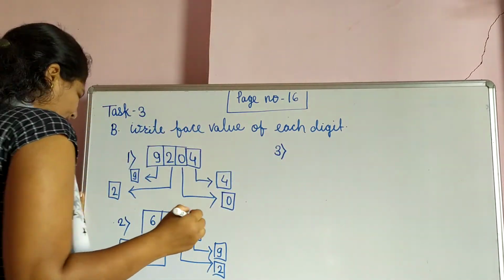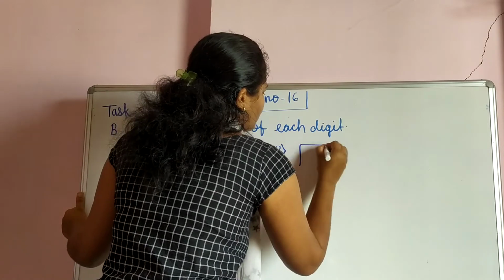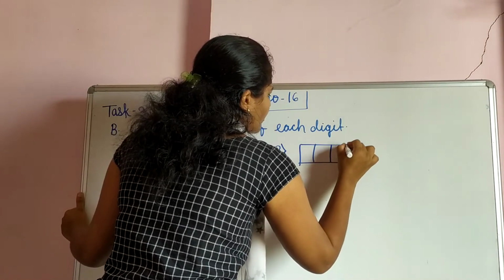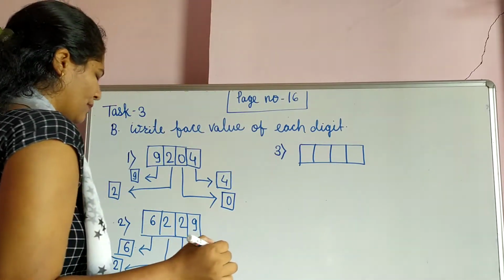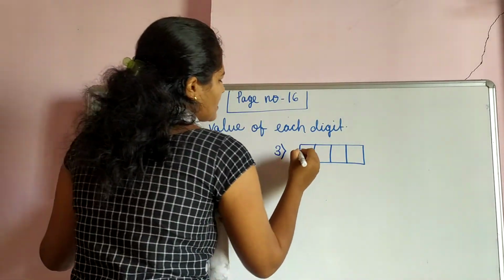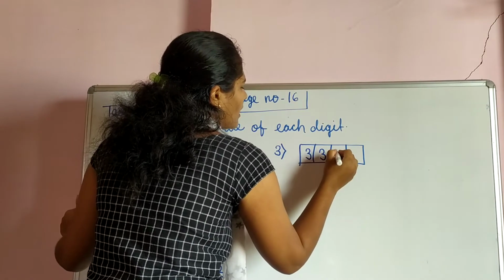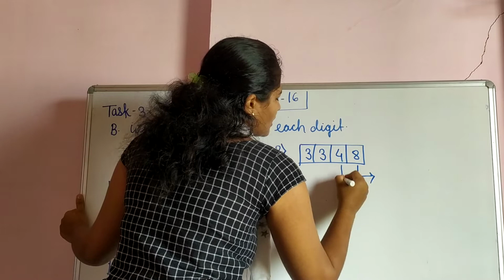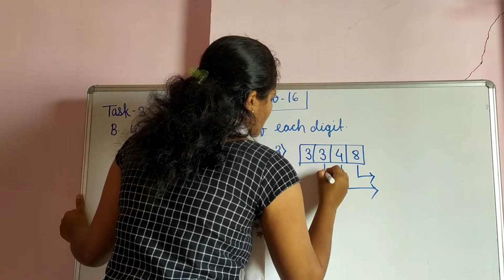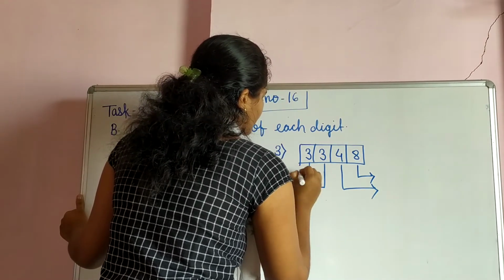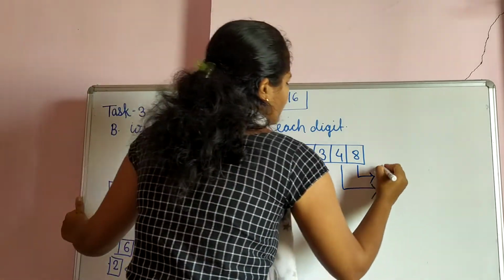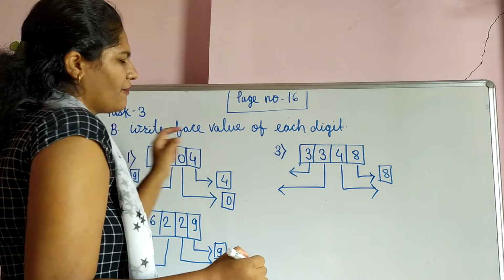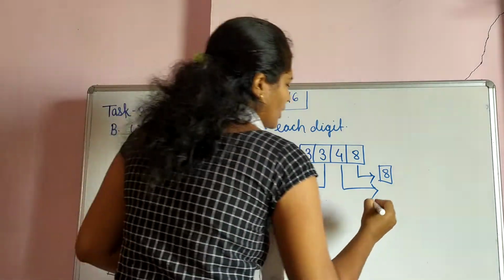What is the question? Here also we make columns. 4 columns we will make here because it is a 4 digit number. So number is 3348. So we see the face value of each digit. So student, what is the face value of this 8? It is 8. Face value of 4, 4 only.